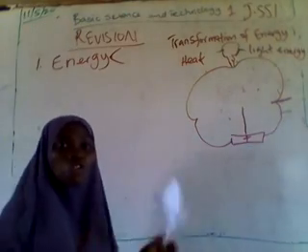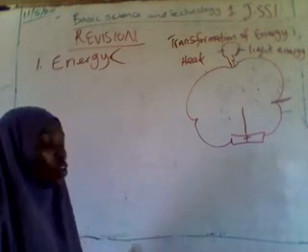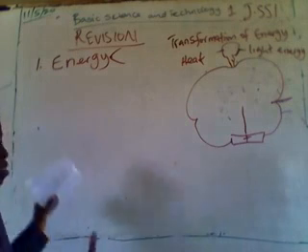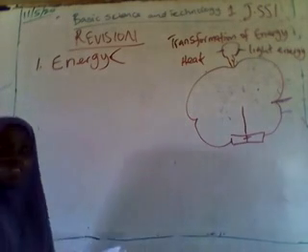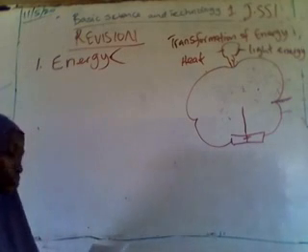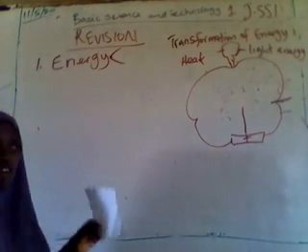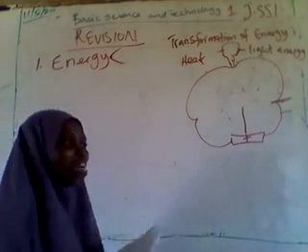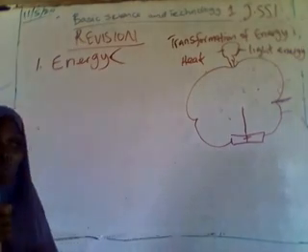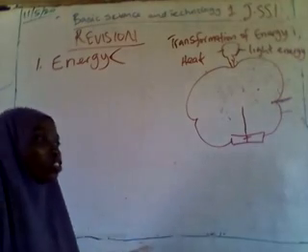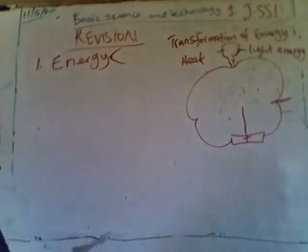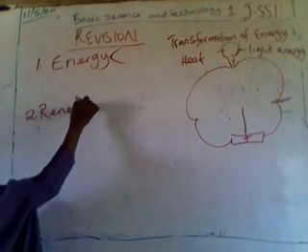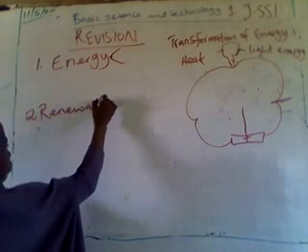Then we talked of some of the uses of energy. One of the uses of energy is that plants and animals see things around as a result of light energy. And also, I told you of a process by which green plants manufacture their food through the help of energy, and I know that you can still remember what that process is called. The process is called photosynthesis.